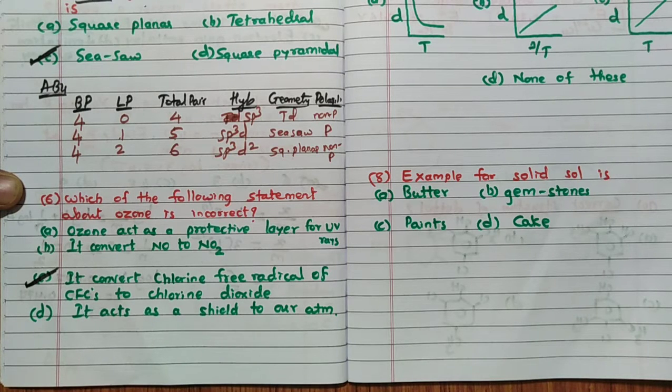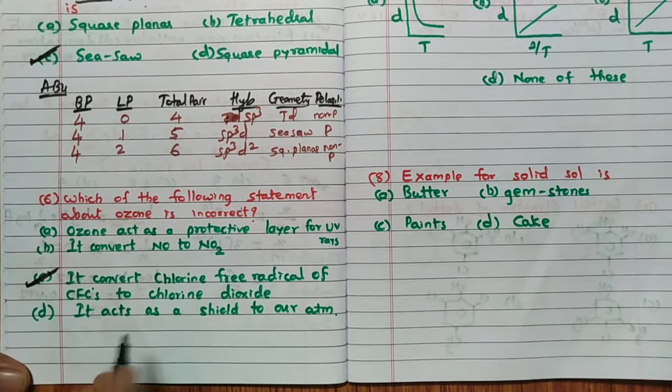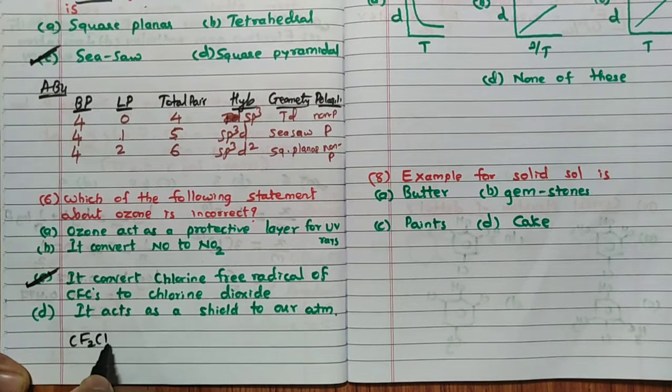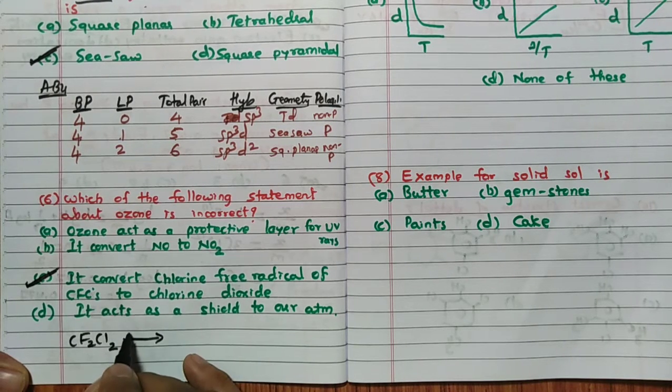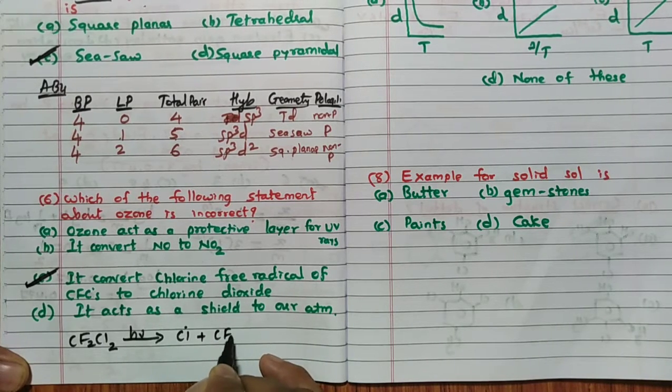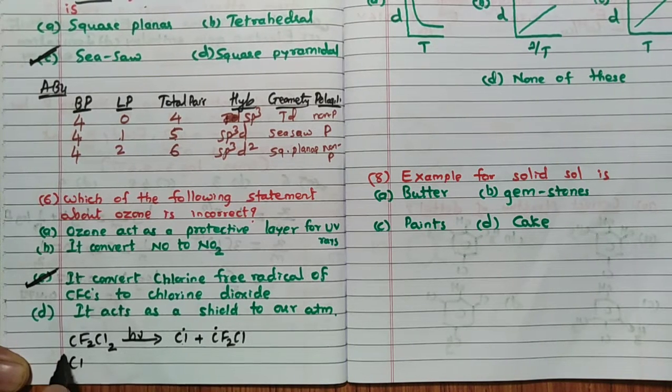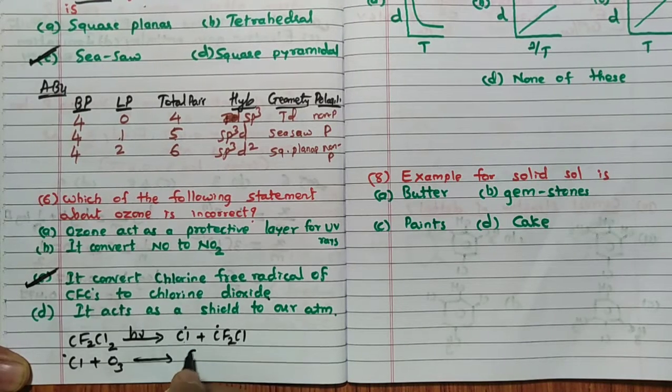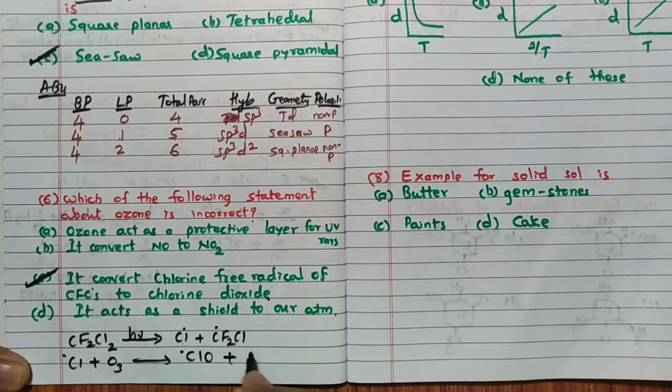That is the logic. But what is the reaction behind that? I will tell you. So generally what happens is, this is CFC, chlorofluorocarbon, CF2Cl2. In the presence of UV, remember, it is going to form chlorine free radical plus CF2Cl free radical. So now the chlorine free radical of CFC, when it reacts with ozone, is going to form chlorine monoxide free radical plus oxygen gas.